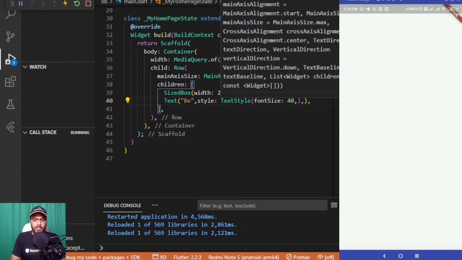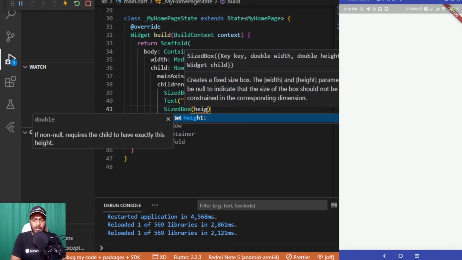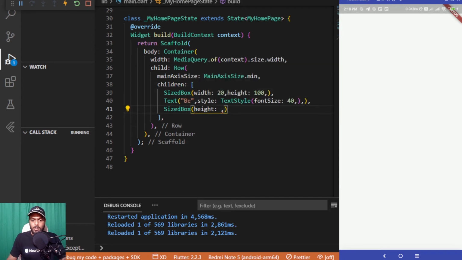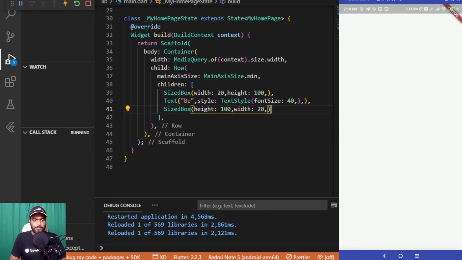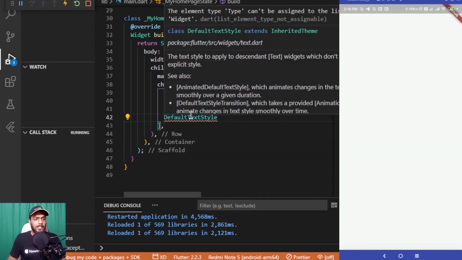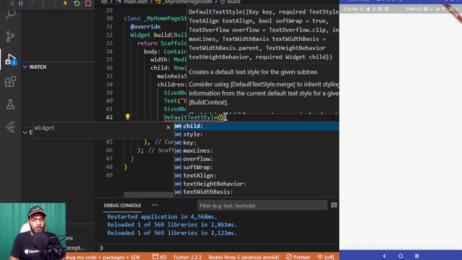Next, moving out of this Text and adding another SizedBox with the height of 100 again, and the width to be 20. Now coming out of this SizedBox again and adding DefaultTextStyle. You can see over here that DefaultTextStyle is a widget which is available inside the Flutter source text.dart file. So it is not from this particular package.